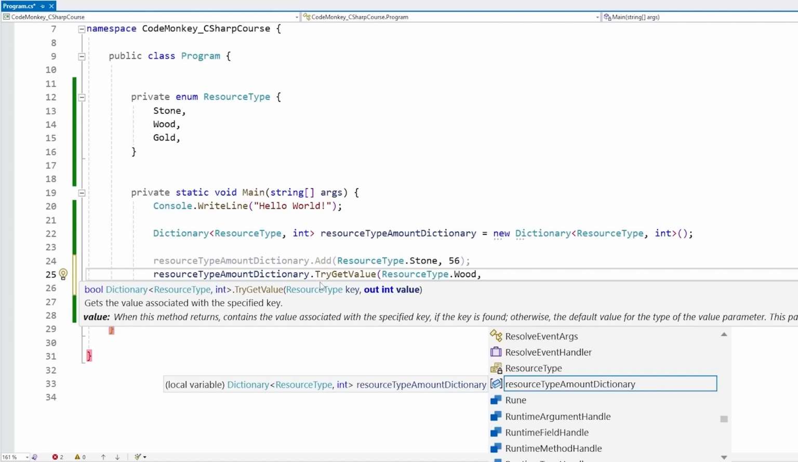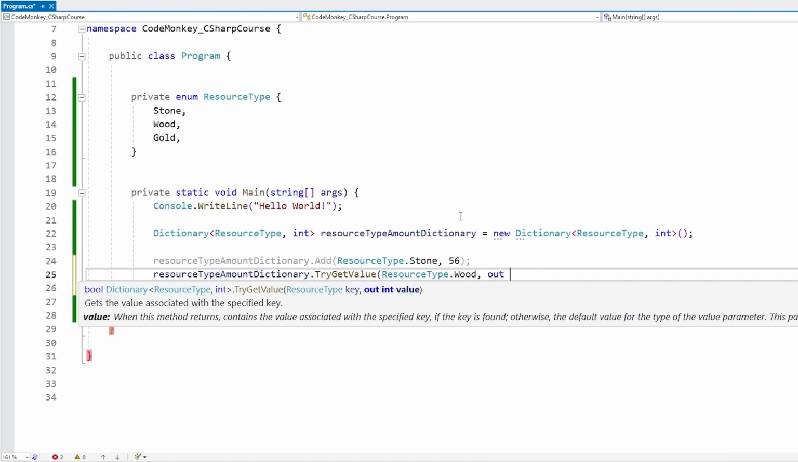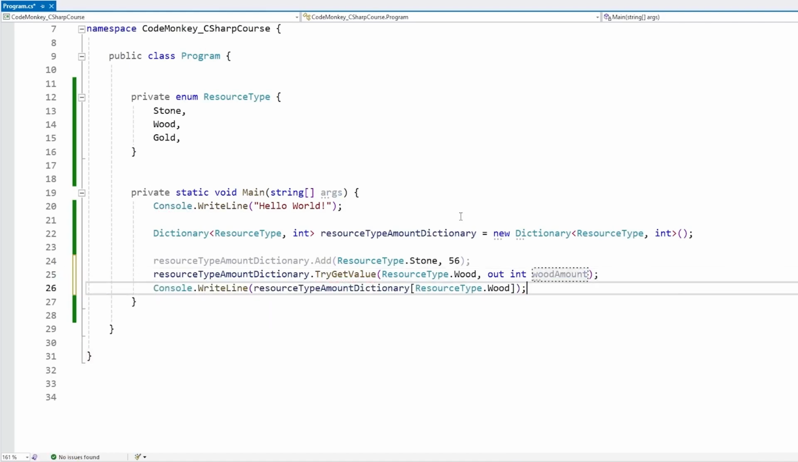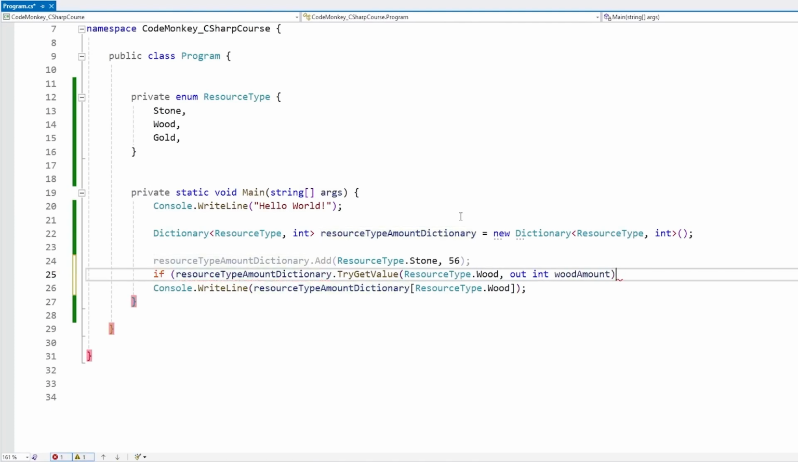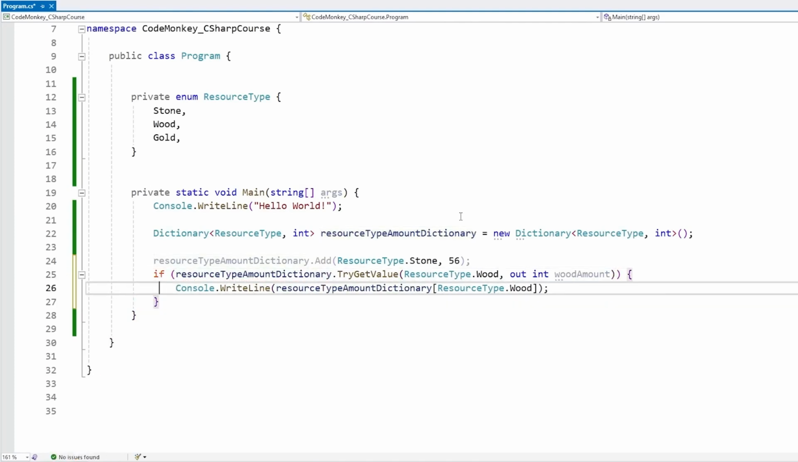True if the dictionary has this key, and false if it does not. And if it does have it, then it's going to output whatever is in here. So let's define a variable for the wood amount. If it does have wood, then it's going to store the amount on that one. Then we can see if this one does have this value. If so, then let's print out the wood amount.